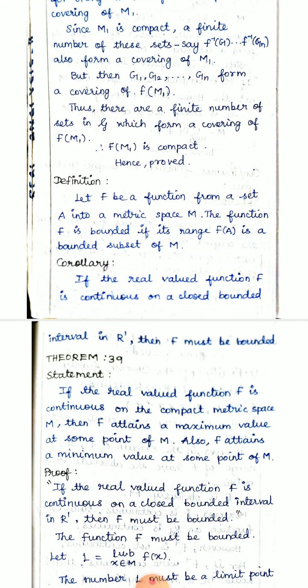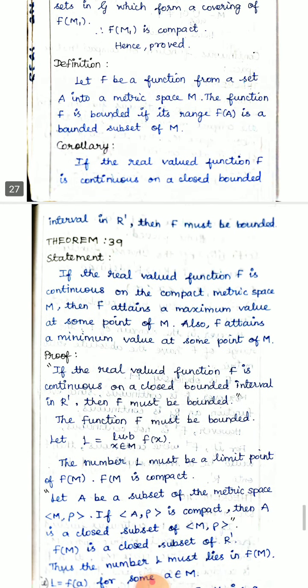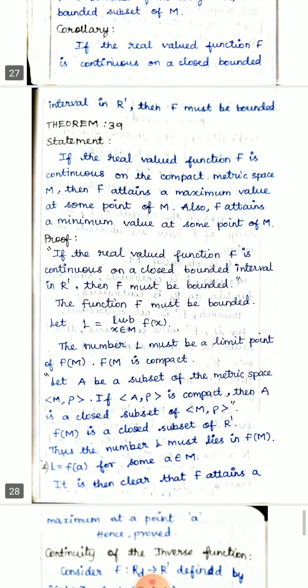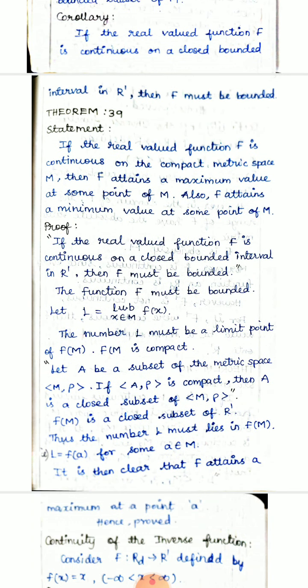Its corollary is also given, and using this we can see theorem 39. If the real valued function f is continuous on the compact metric space M, then f attains a maximum value at some point of M. Also, f attains a minimum value at some point of M. So the real valued function f is continuous on the compact metric space. This is the given thing.